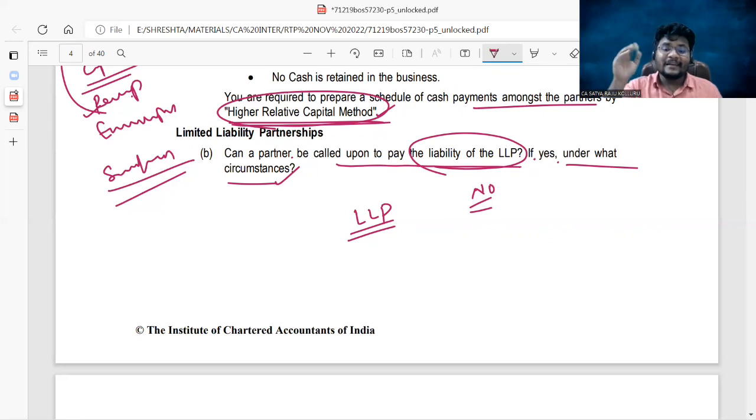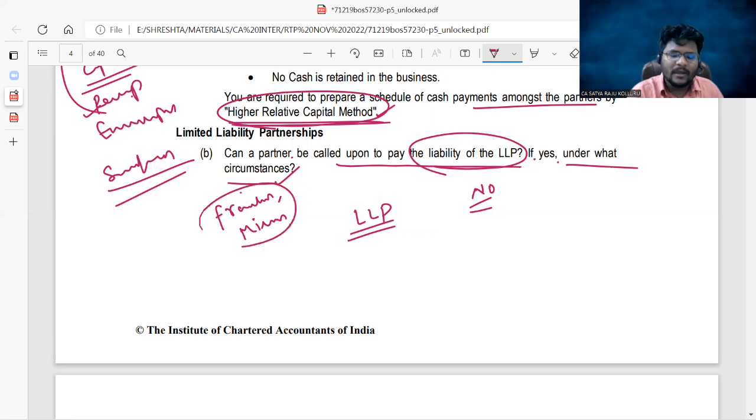If yes, under what circumstances? In certain circumstances, the other party can ask for partnership liabilities from that partner. Do you know in which circumstances? If that partner committed certain frauds, or was involved in certain misrepresentations with the public, and due to such acts the partnership firm ends up with liabilities, then that partner may be responsible for such liabilities.